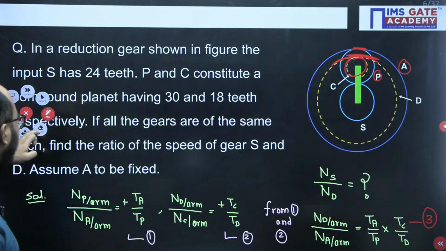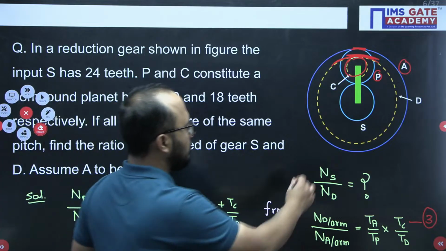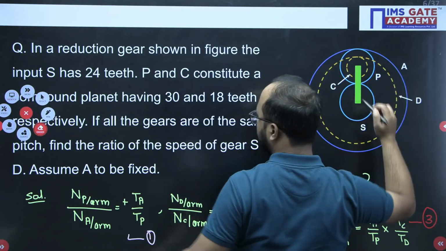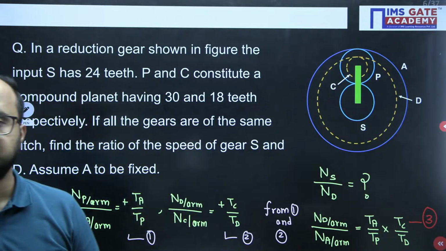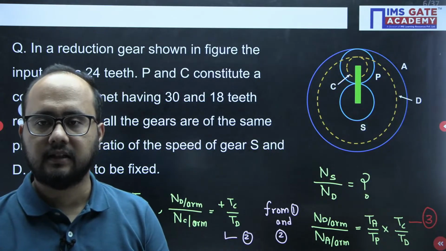Shreya, is it clear? How to write the ratios? If it is clear, then we can move to the next one. Clear, everyone?